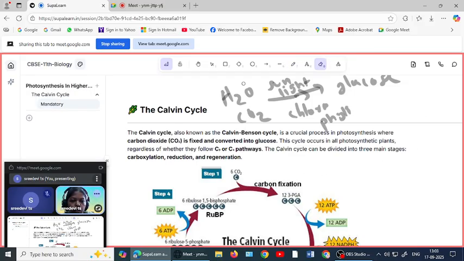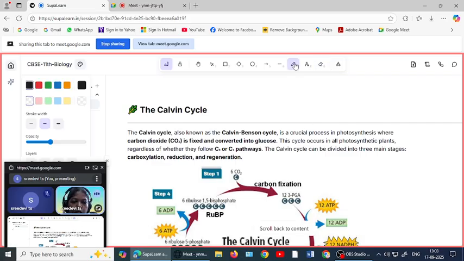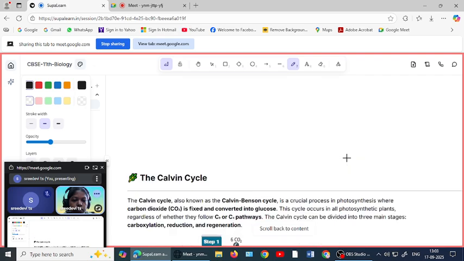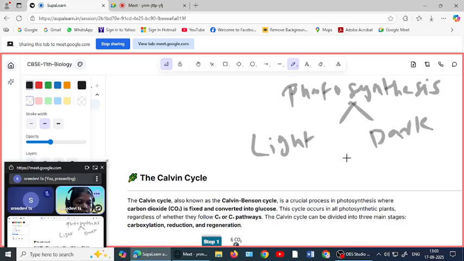Okay, this Calvin cycle have connection with photosynthesis. How? Because photosynthesis have two phases, light phase and dark phase.